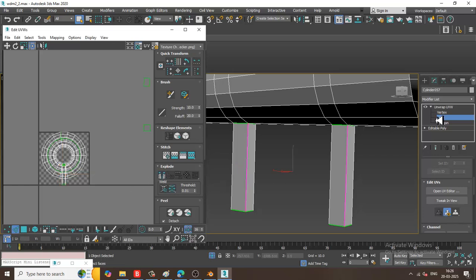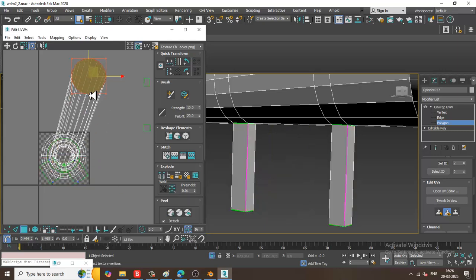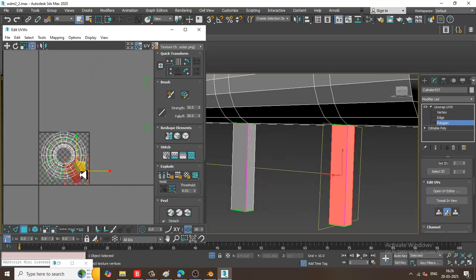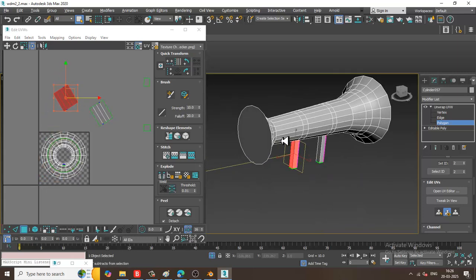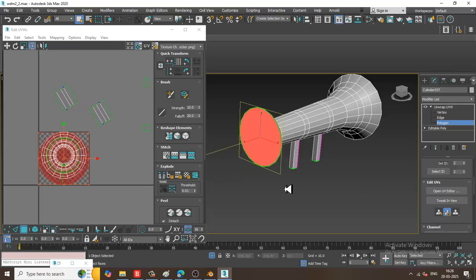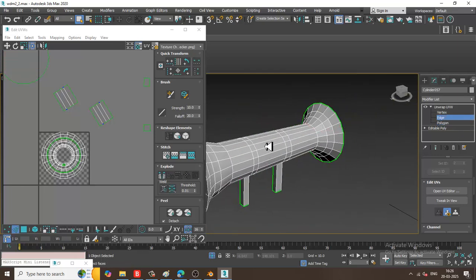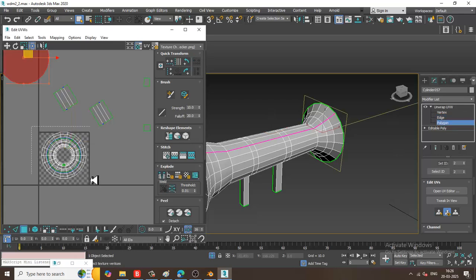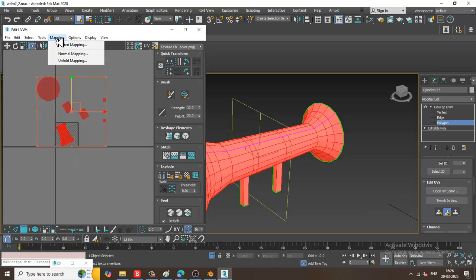Again break this, select the polygons, quick planar map, oh sorry, I'm just peeling it, select this polygon, quick planar map, and select the edges, let's say break, select the polygons and say quick peel. So I can easily peel this, pack UVs.